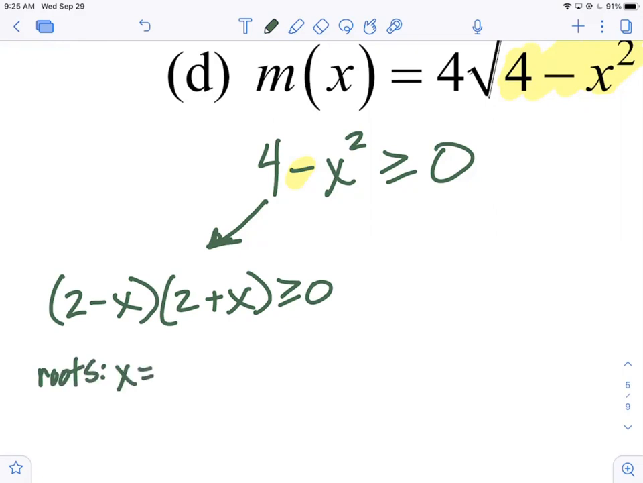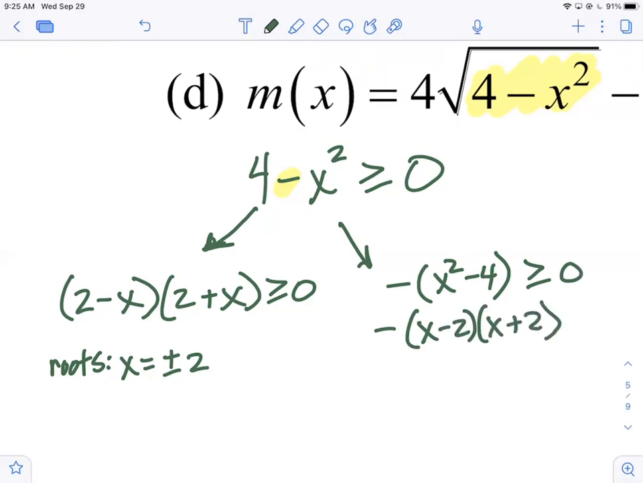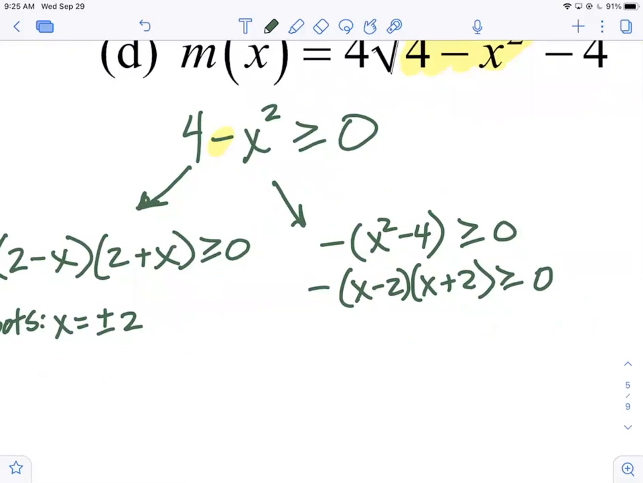Your roots are x equals plus or minus 2, right? Those are the 2 values of x that make it 0. Or you could do this. You can factor out the negative first, and then that becomes x squared minus 4, and it's still greater than or equal to 0. And now that's x minus 2, x plus 2. Remember, if you ever have a negative leading coefficient, in general, it's easier to factor once your zeros are out.